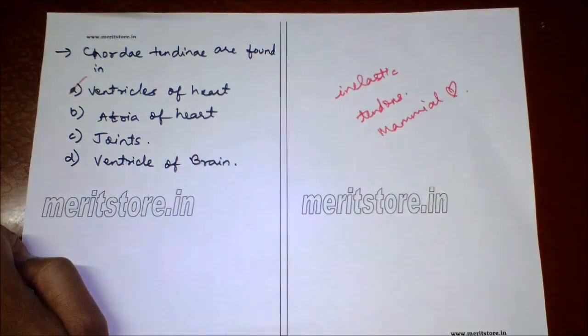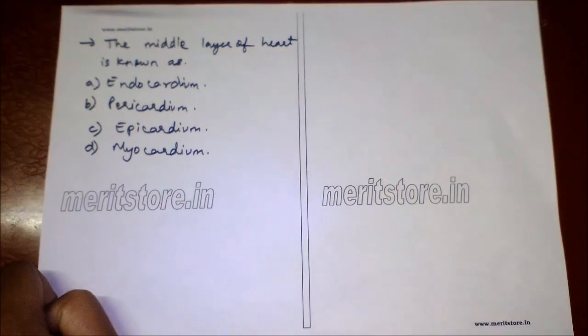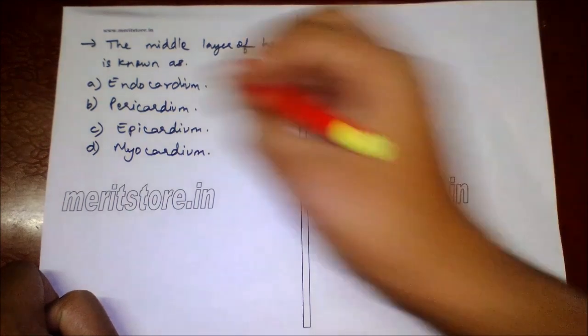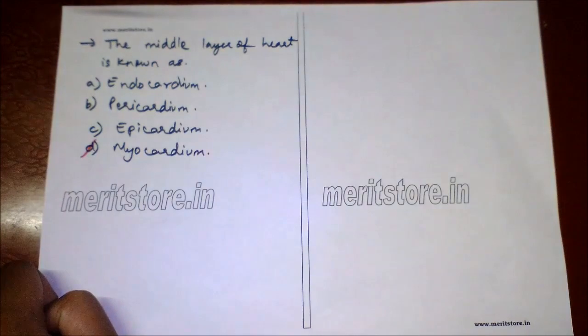Option A. The middle layer of heart is known as A. endocardium, B. pericardium, C. epicardium, D. myocardium. So the middle layer of heart is myocardium. It is a highly vascular layer composed of cardiac fibers joined together by intercalated disc. So option D is the correct answer.